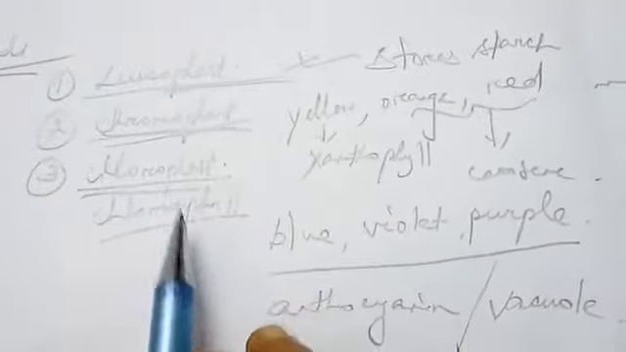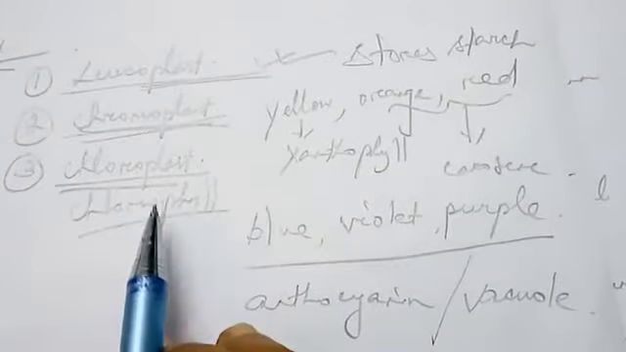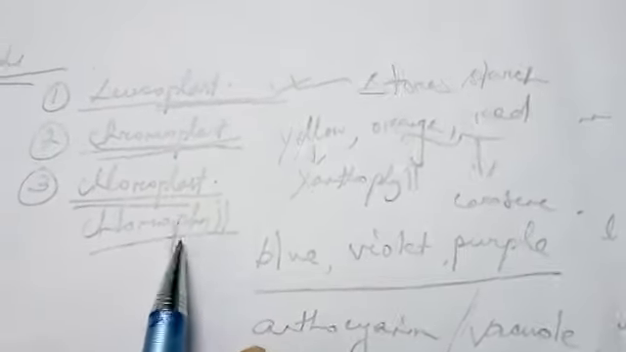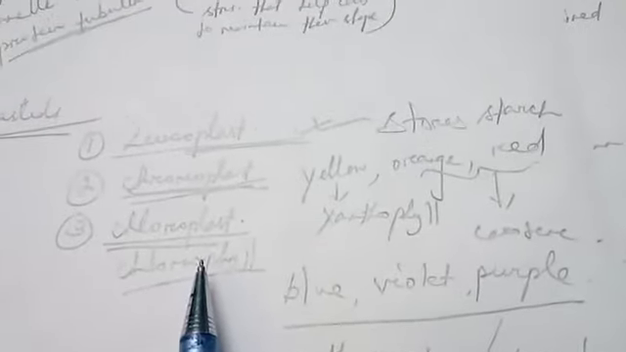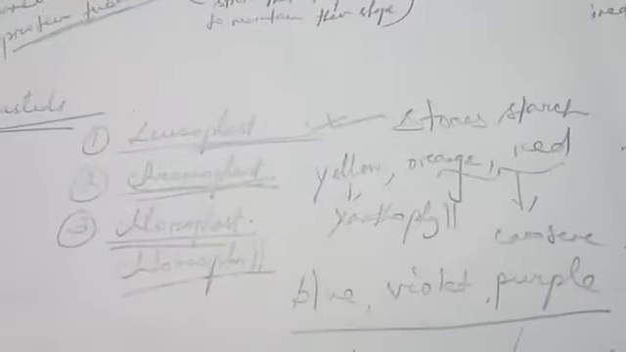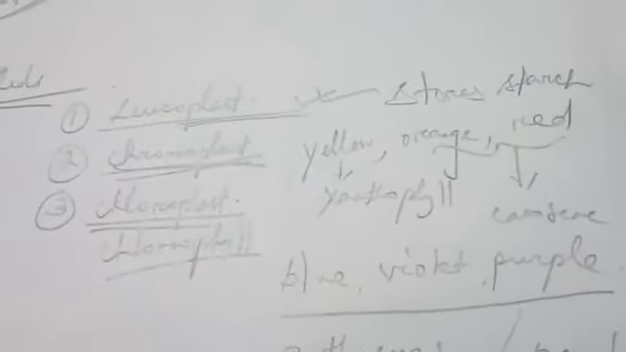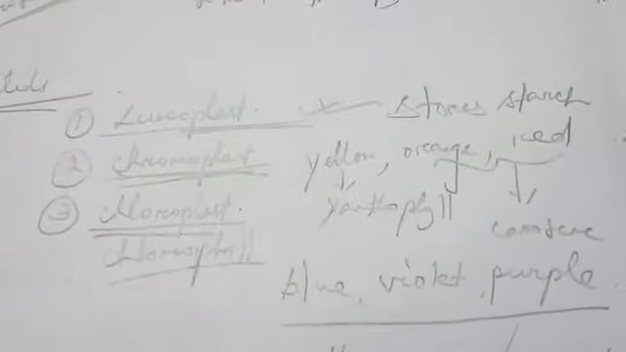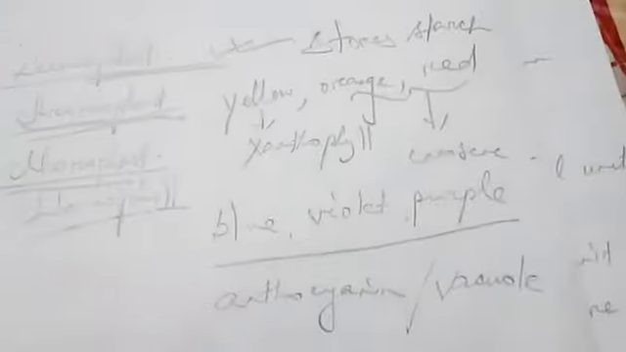Coming to the third one, that is chloroplast, which contains chlorophyll, the green coloring pigment. This you all know very well, and this takes part in the process of photosynthesis. So these are the three different plastids which are present in the plant cell only. They are absent in the animal cell. Now children, these are the different organelles which we have discussed.